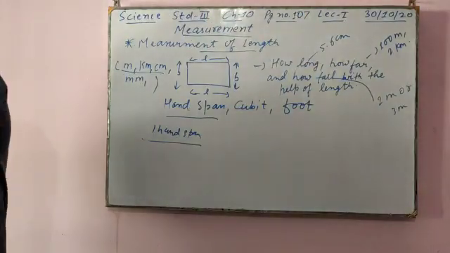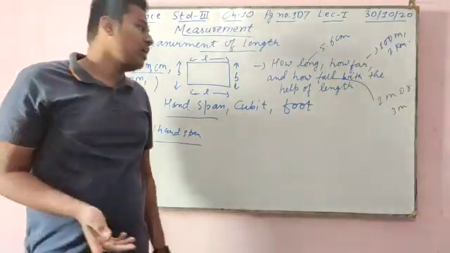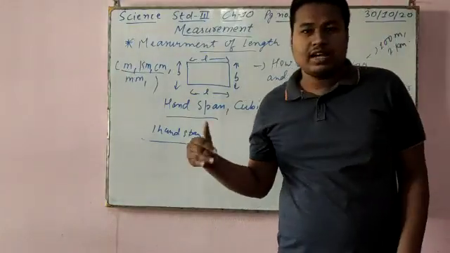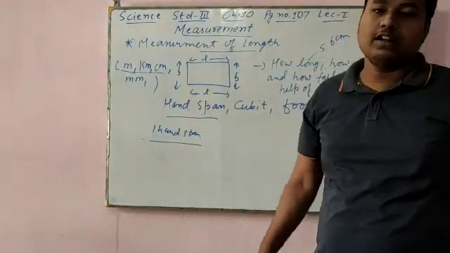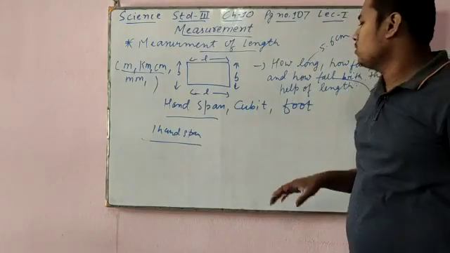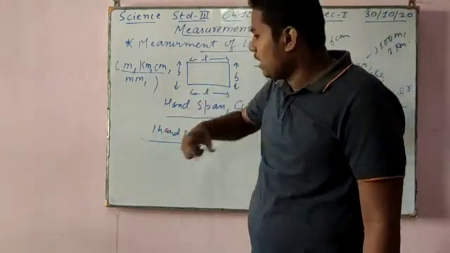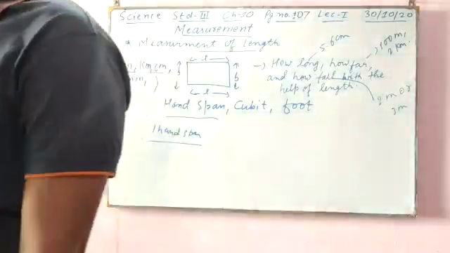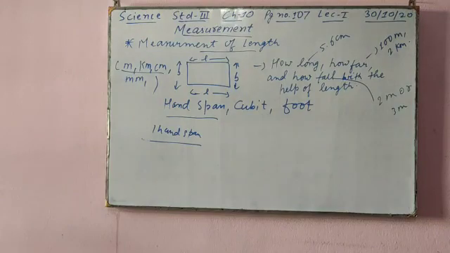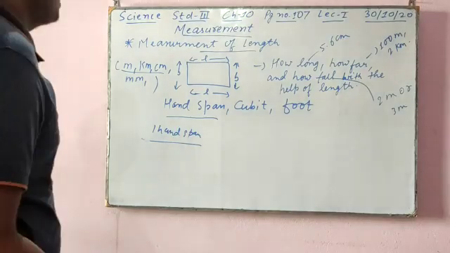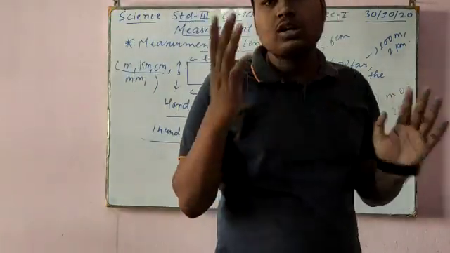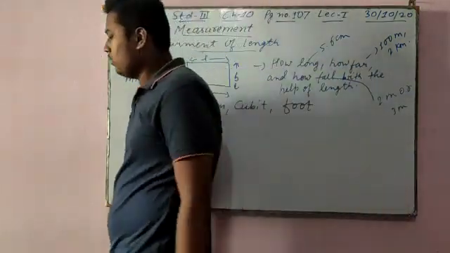Now different people had different spans. What happens in this measurement is, if a child is there, the child's hand will be small. So my hand span is this much, and when a child measures, it will come this much. So actually we do not get correct measurement from this type of method, because different people have different spans, different cubits. So that was not a correct method, but people used to follow it.